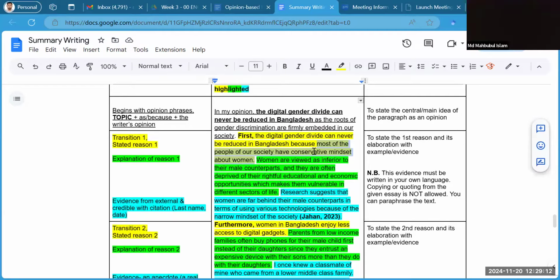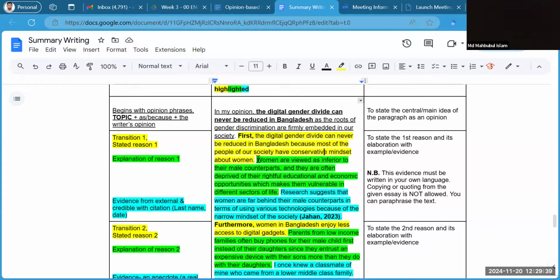And I wrote that most of our people in the society have a narrow mindset, conservative mindset. All right. And about who? About women. And that's why it is difficult to actually reduce digital gender divide. So this is my first reason. All right. So I did not directly copy it from the text. Rather, I created my own sentence for stating the reason.